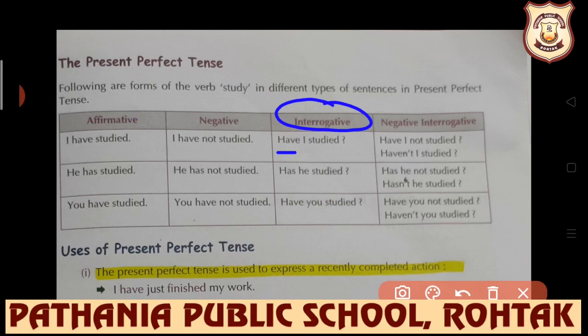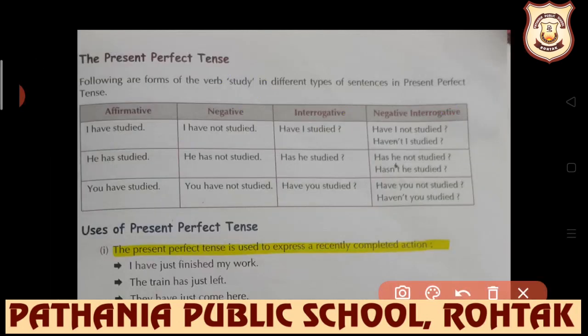And since it is an interrogative sentence, do not forget to add sign of interrogation at the end of the sentence. Further, negative interrogative: helping verb plus subject plus not plus third form of the verb, and at the end question mark will be there. Different first form, second form, first person, second person and third person have also been given, and the use of has, have will be according to the person.